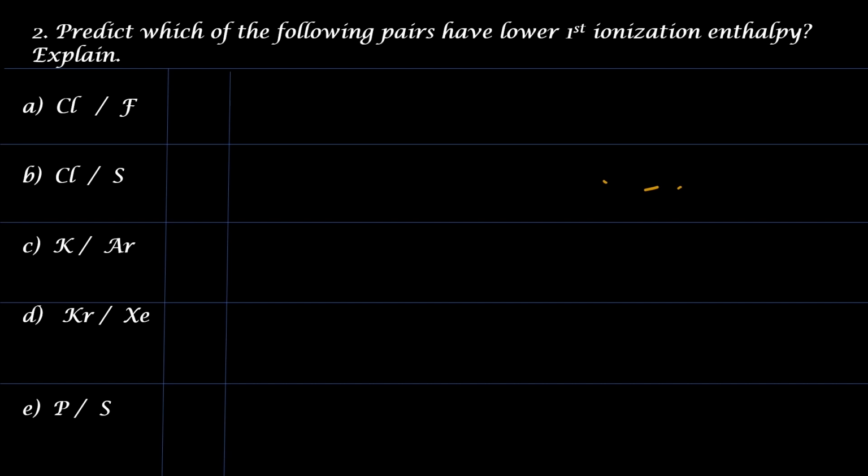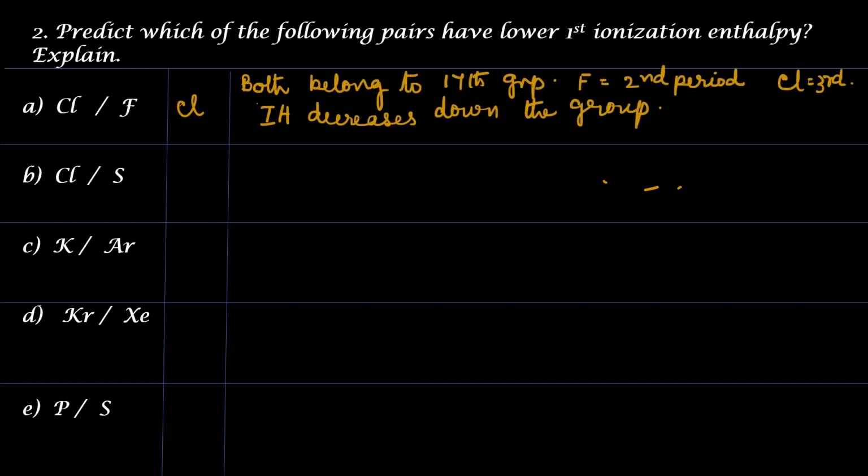First pair A, chlorine and fluorine. The answer is chlorine. How do we explain this? Both belong to the 17th group. Fluorine is in the second period, chlorine is in the third period. Ionization enthalpy decreases down the group. So chlorine has the least ionization energy.